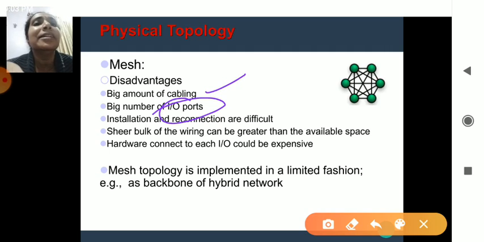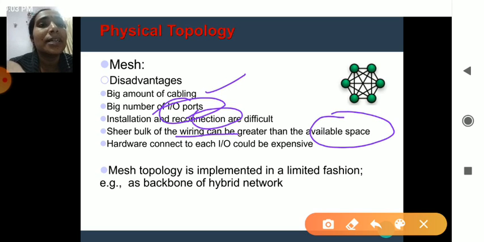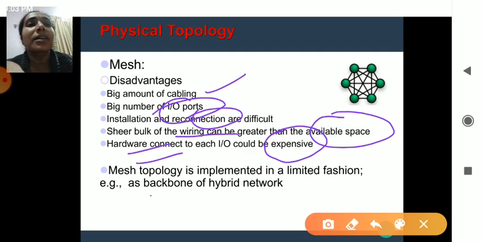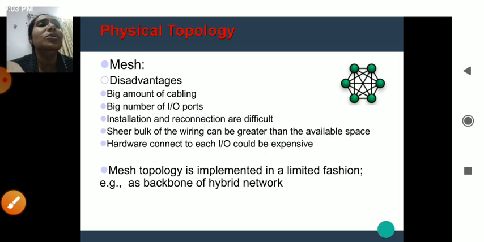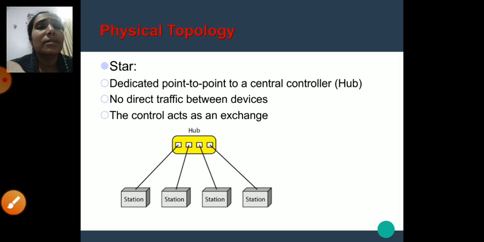Installation and reconnection means you have to install the software in all the systems, plus reconnecting. If any problem is there, getting the connection again becomes difficult. And the wiring, as I said, is bulky, so the space required also increases. And even the hardware used for all the parts is expensive. So these are the disadvantages of the physical topology. And mainly, the importance given here is in the hybrid network, where mesh topology is important. Okay, so that is your physical mesh topology.